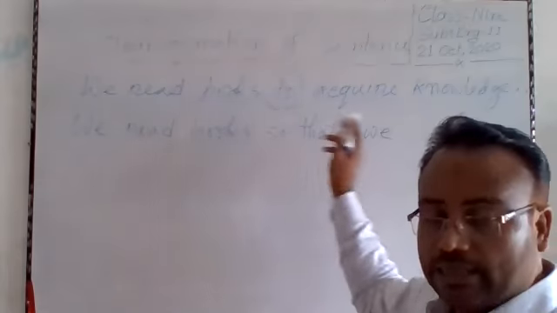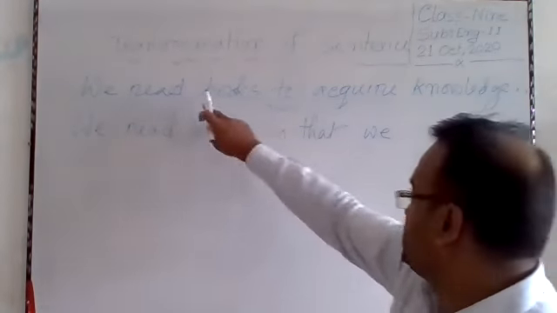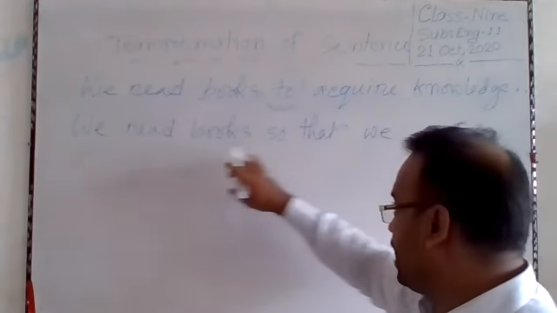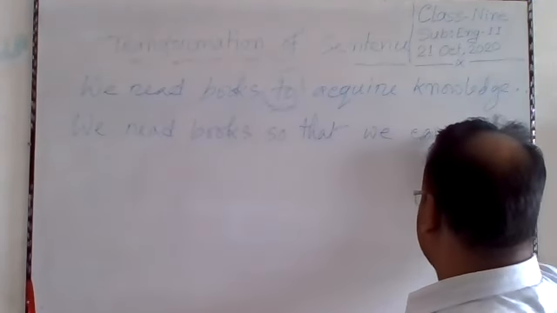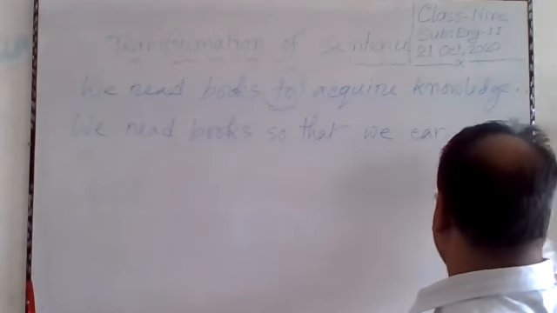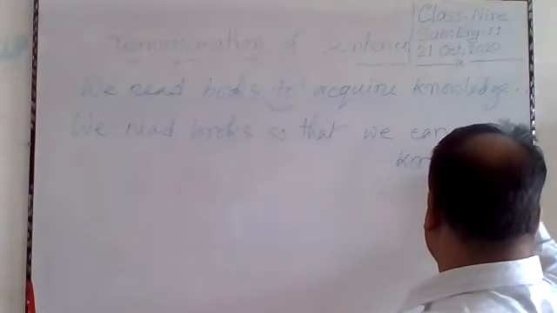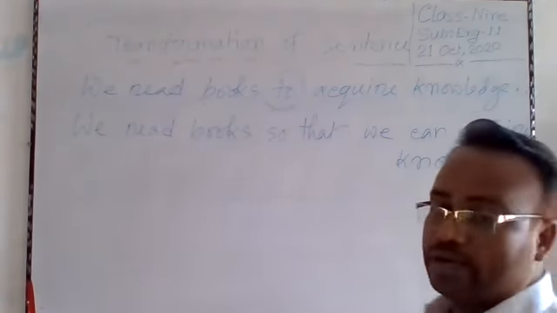If the clause is in past tense, we will have to write might or could. As the sentence is in present tense, that is why I will have to write can or may. We can acquire knowledge. So the answer is we read books so that we can acquire knowledge.